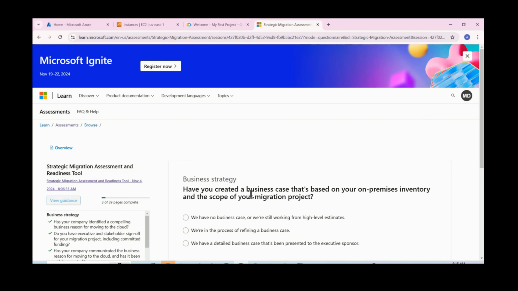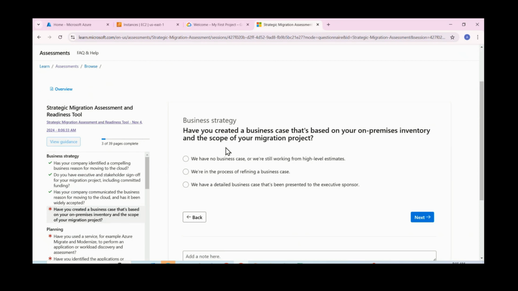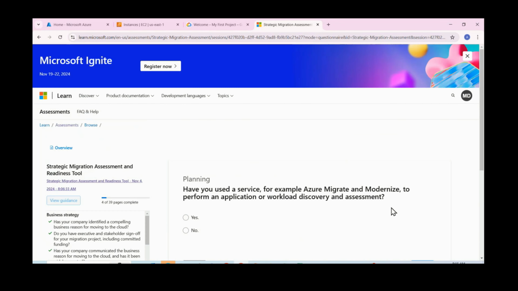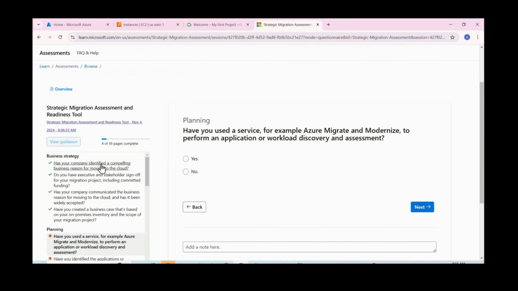Okay, have you created a business case based on your on-premises inventory and scope of the migration project? Currently, we don't have a business use case. Let us say we have not yet started, or we're still working from high level estimates. Okay, so these three questions are related to business strategy.